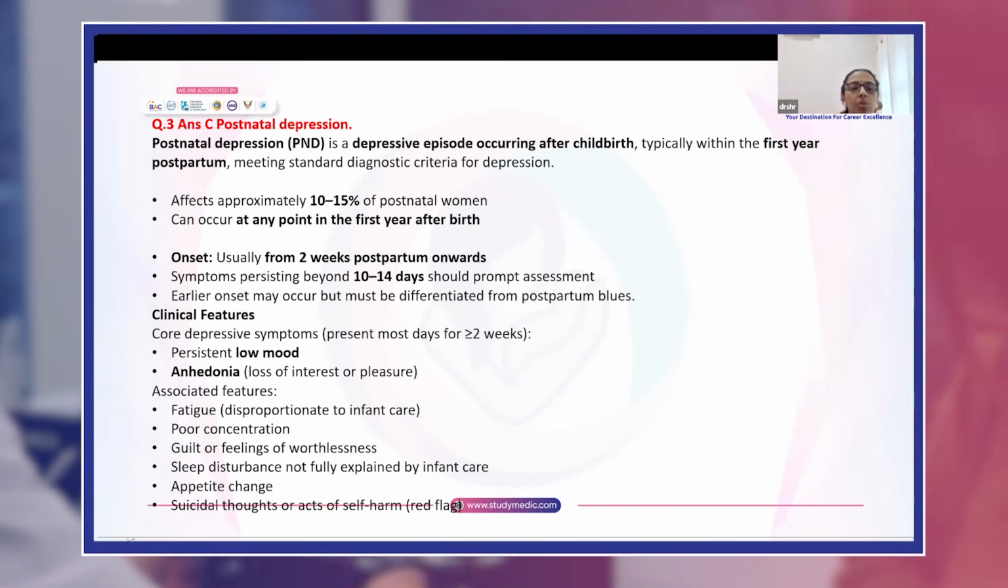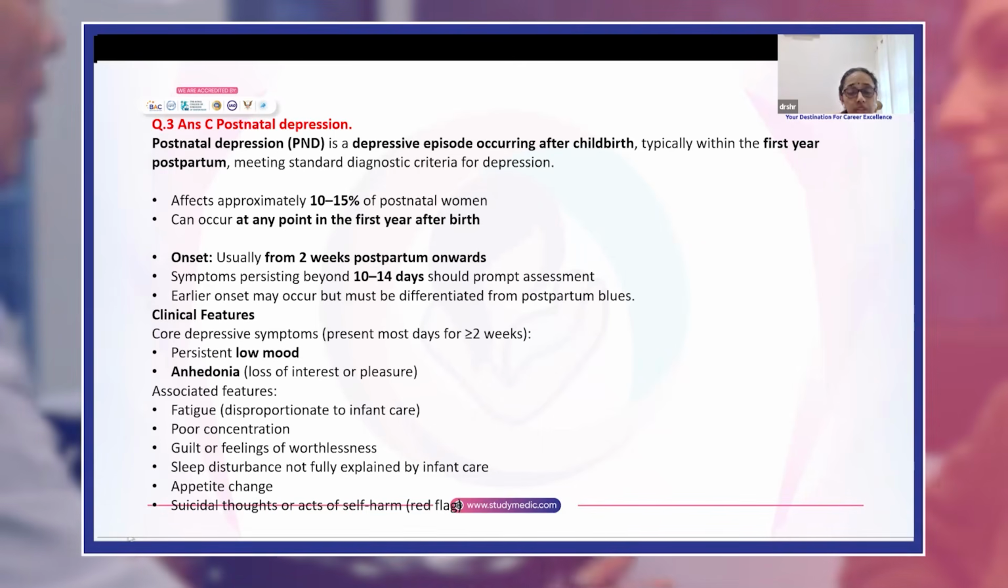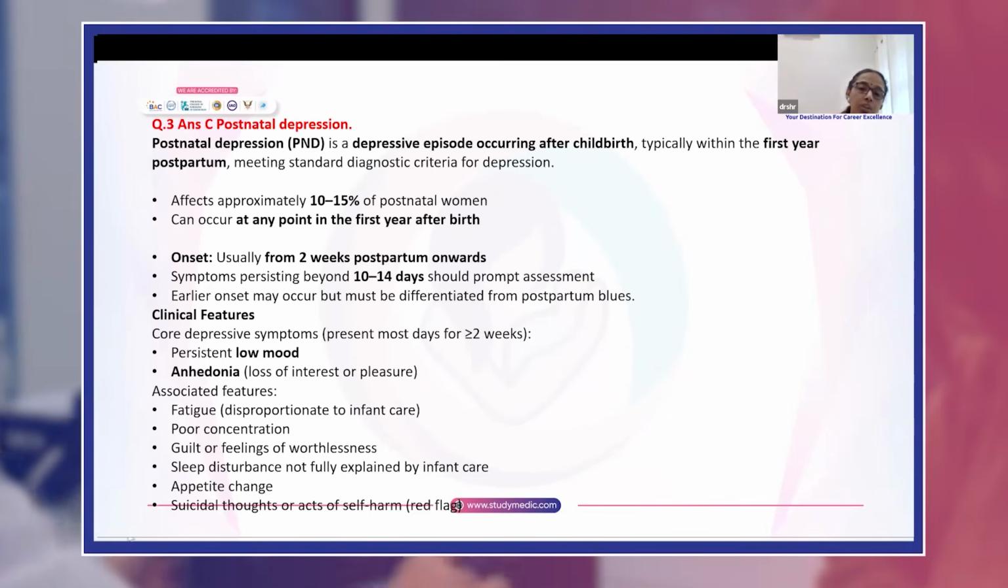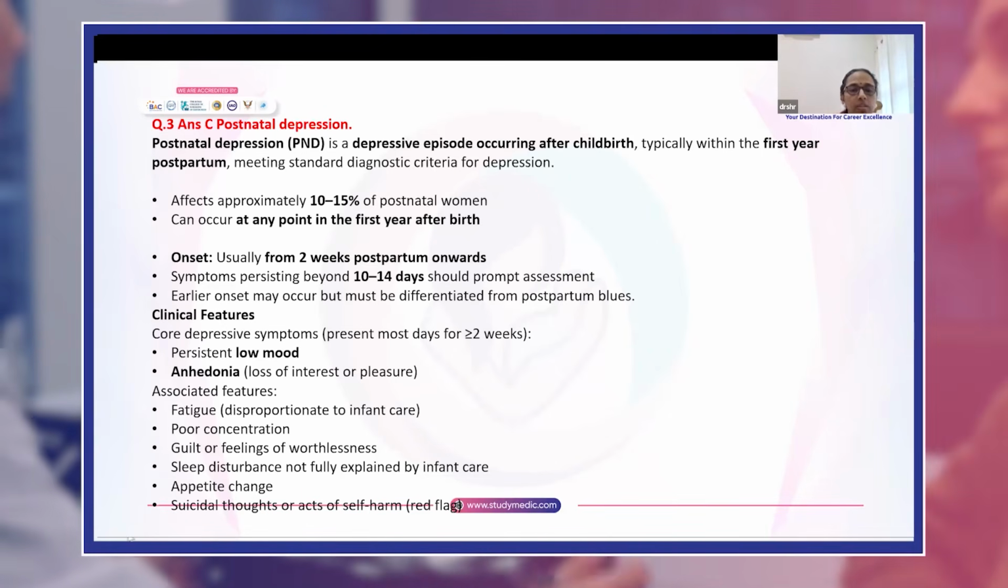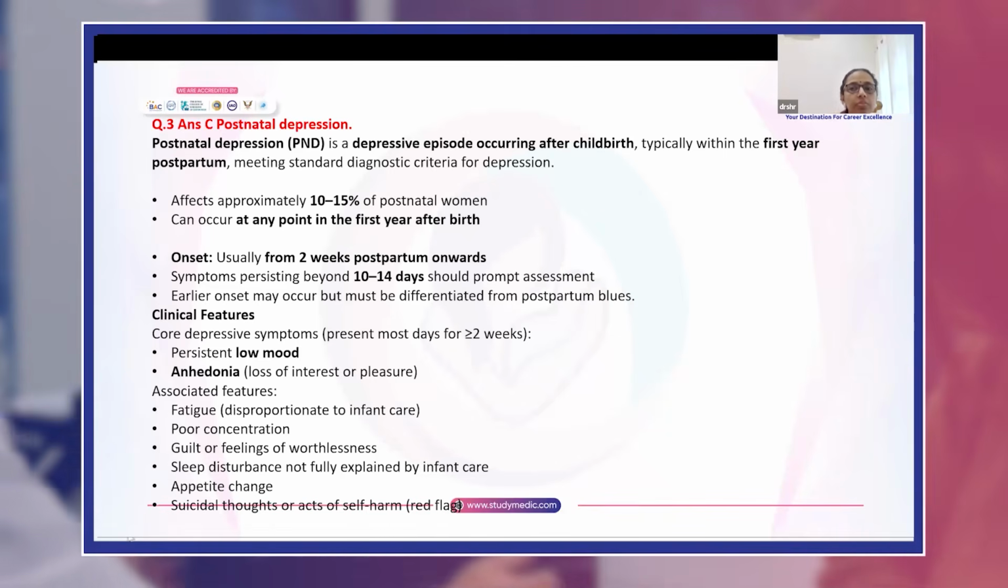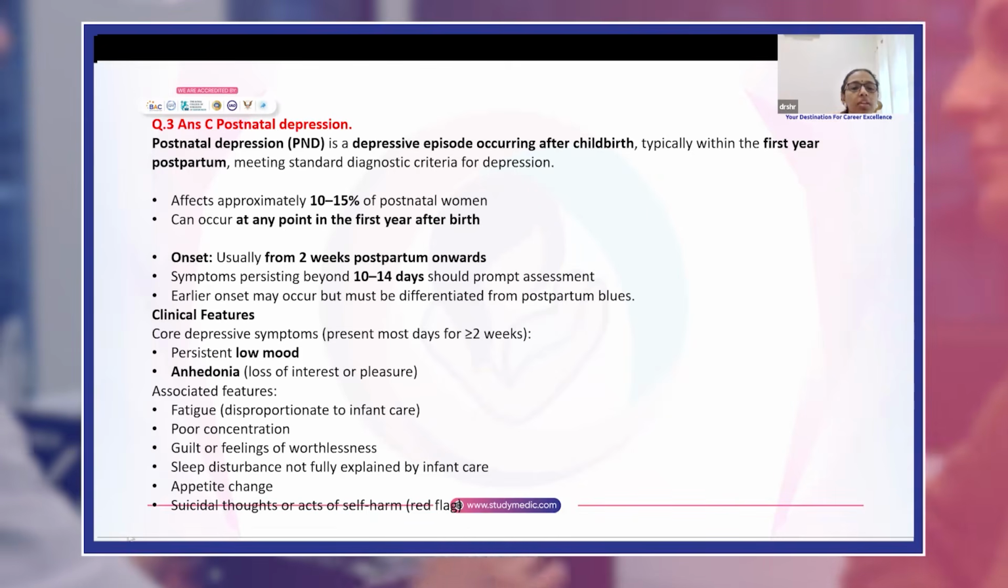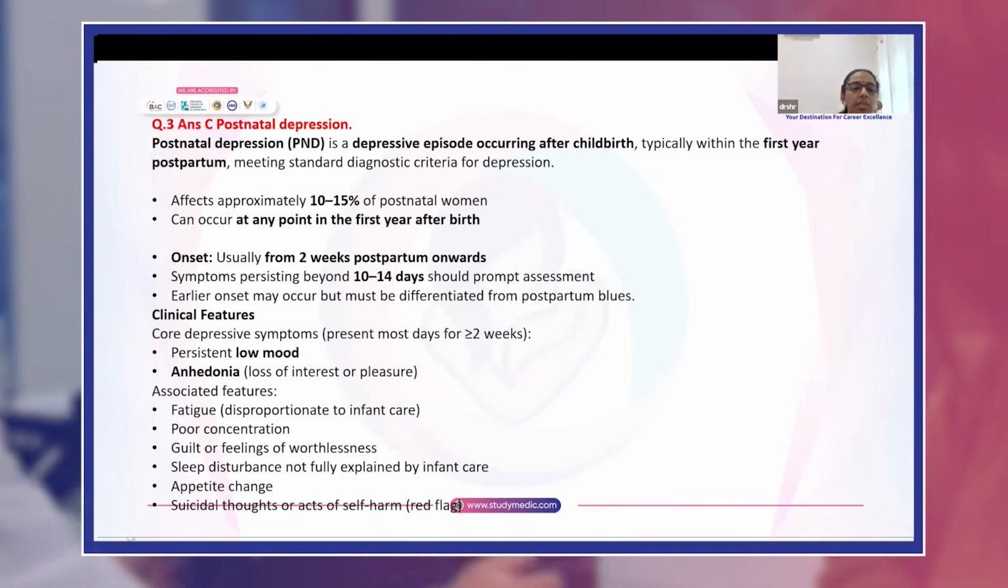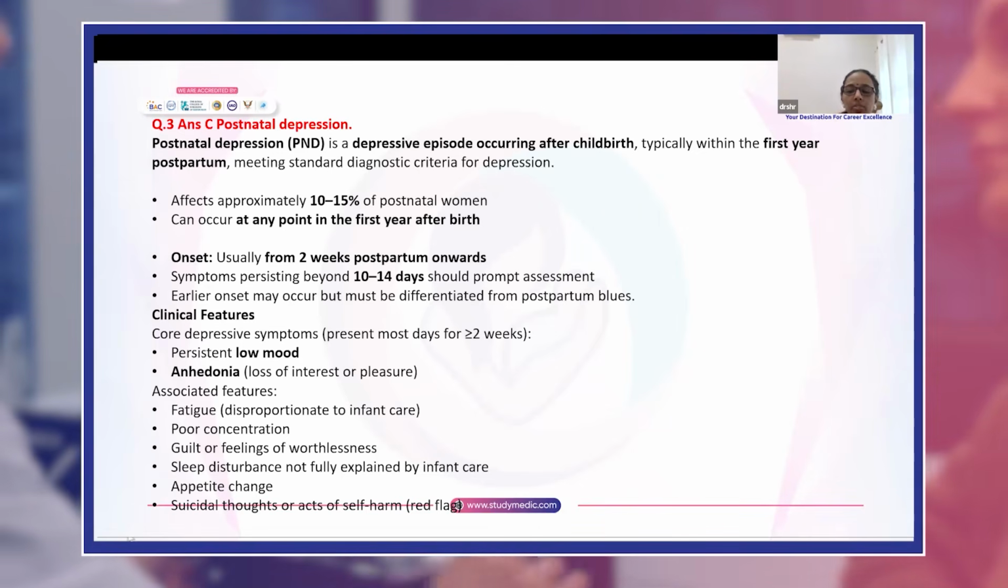Clinical features include core depressive symptoms, which are present for most of the days for more than 2 weeks. This includes persistent low mood and anhedonia, that is loss of interest or pleasure. Associated features include fatigue, poor concentration, guilt or feelings of worthlessness, sleep disturbances, appetite change, suicidal thoughts or acts of self-harm.